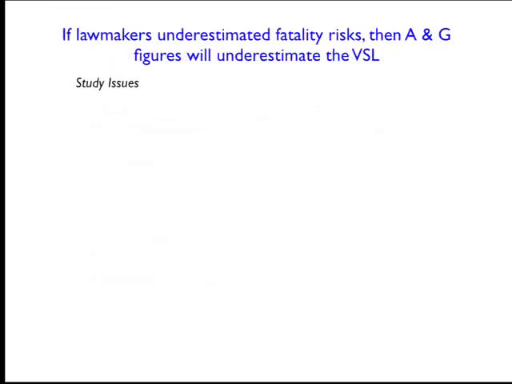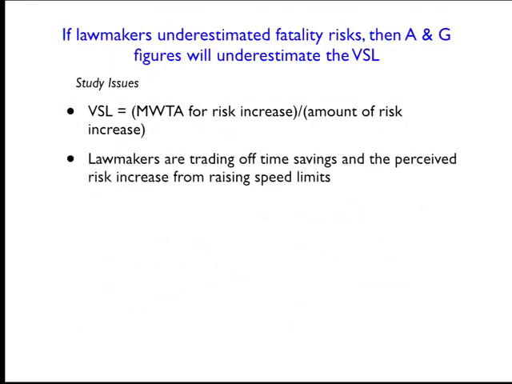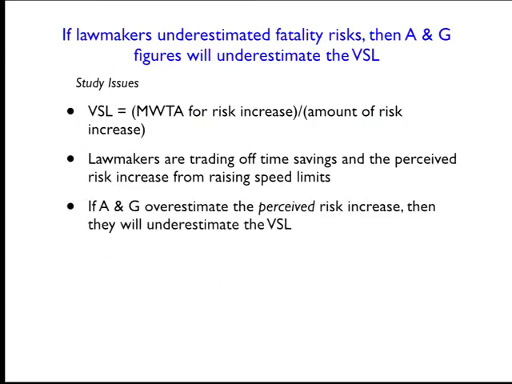And if that's the case, if the lawmakers underestimated the fatality risks, then the Ashenfelter and Greenstone figures are going to underestimate the VSL. So remember, VSL is mean willingness to pay or accept for the risk increase divided by the amount of the risk increase. The lawmakers are trading off the time savings and the perceived risk increase from raising speed limits. What we're saying here is that Ashenfelter and Greenstone basically overestimate the perceived risk increase, and if that's true, they're going to underestimate the VSL, right? Because the denominator in that VSL calculation is going to be too large relative to what the lawmakers really believed when they were passing the law. That's going to make the VSL too small.